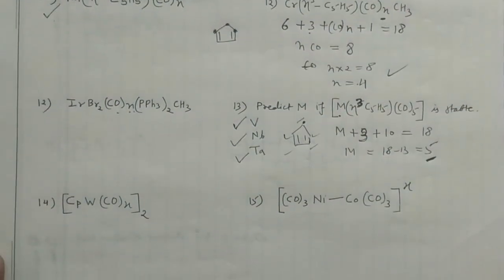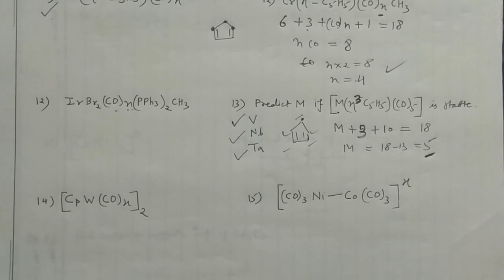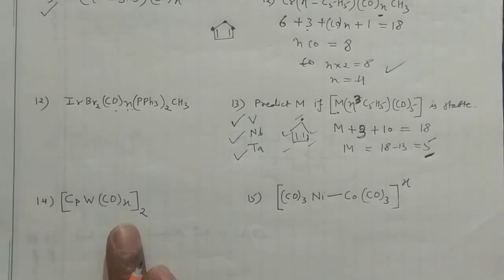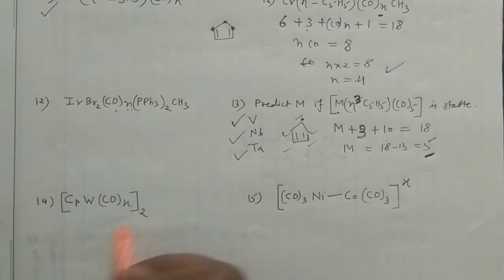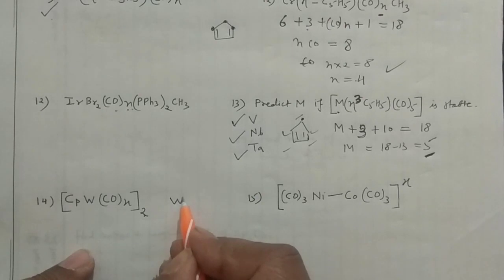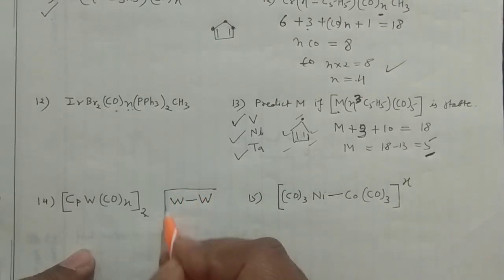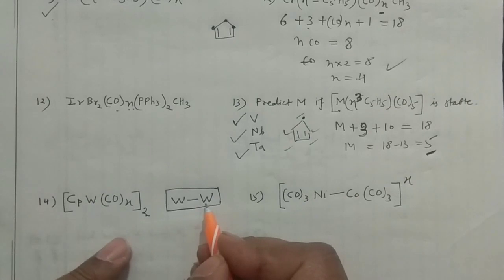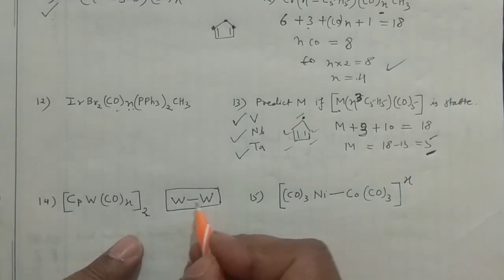Then I can go for the next problem. What is my next problem? See, this problem is a special problem, so you have to solve this also. How can we solve this particular problem? Whatever is given in the square bracket has a 2, and 2 means there are 2 tungstens. Whenever you have 2 tungstens here, definitely one tungsten bond, one metal bond, should be there. You should remember that particular thing.